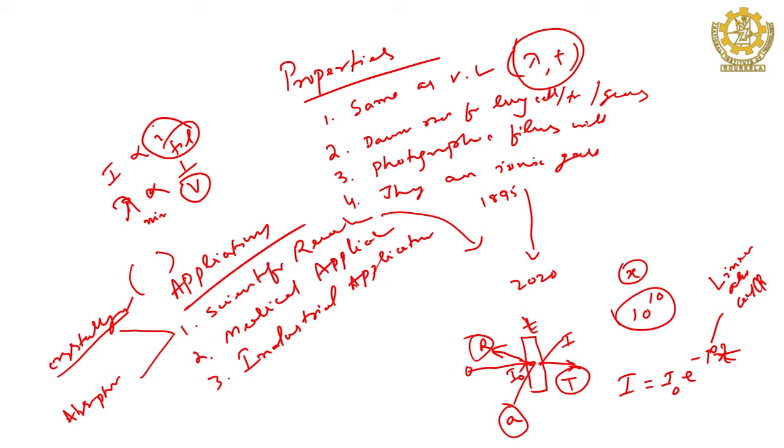But to collect the real information about the absorbing material, instead of taking this mu, if you take the mass absorption coefficient instead of linear, it will be much better, because you can know what kind of atoms, molecules or ions are present. So in that way, people usually go for the mass absorption coefficient, mu m.